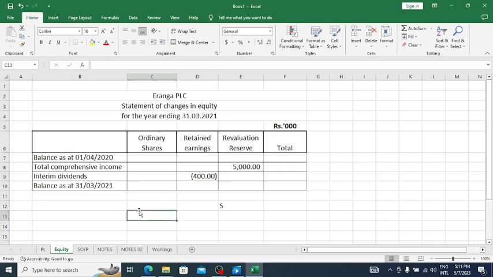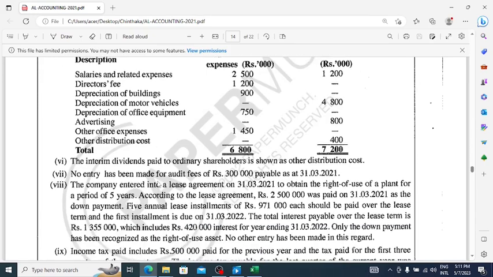We know, as you studied, as you learned, the payment of dividends should be recorded in the changes in equity, right? So a statement of changes in equity, right? Okay, we are done with adjustment number 6, and now look at adjustment number 7.